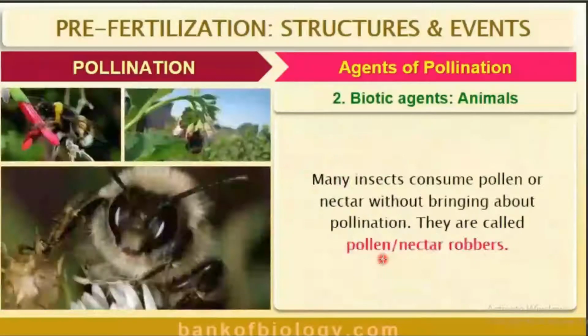Okay, children. Sometimes animals come and take the nectar from the flowers, but pollination does not take place. So they are called pollen robbers. It is otherwise known as nectar robbers. They are known as pollen robbers or nectar robbers. Many insects consume pollen or nectar without bringing about pollination. So that is known as pollen or nectar robbers.